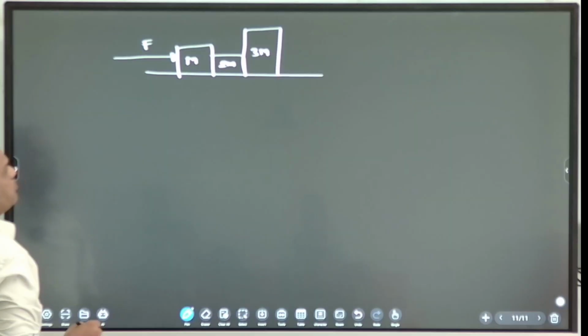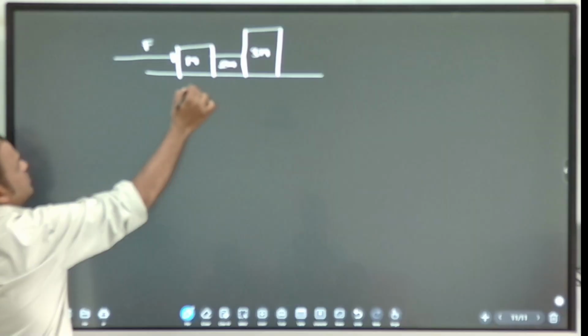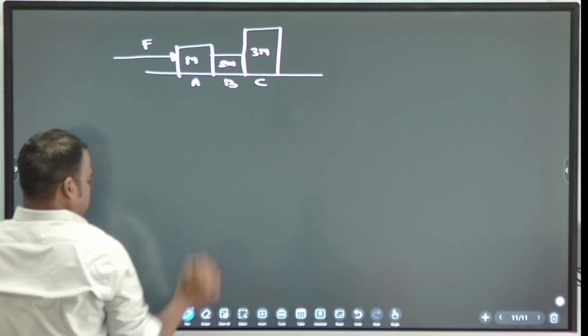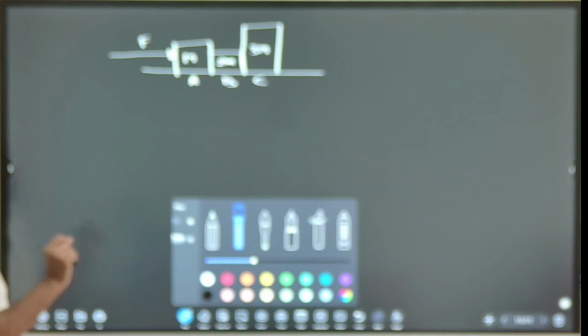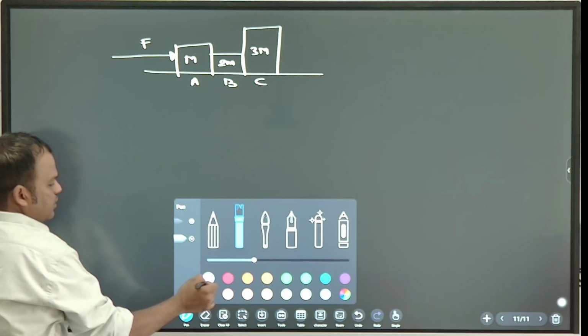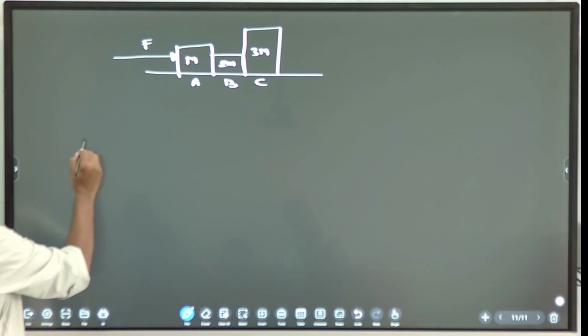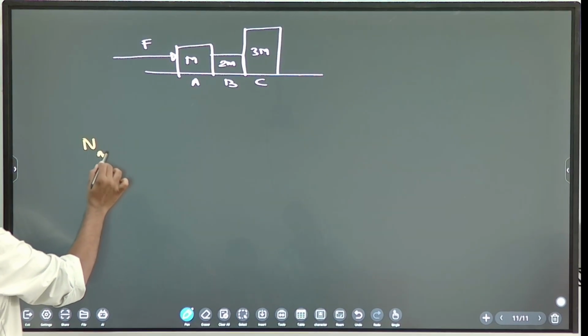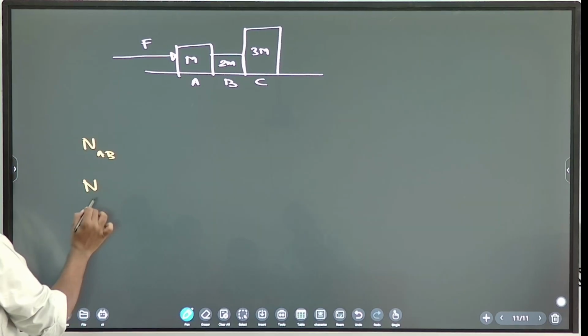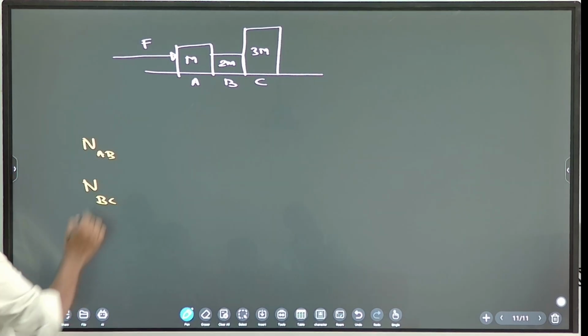Force is acting on M. Let's call them A, B, C. Now I will give you 1 minute to solve this question. Find normal force between A and B. Find normal force between B and C.